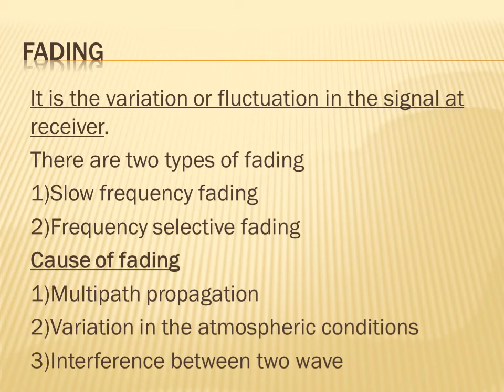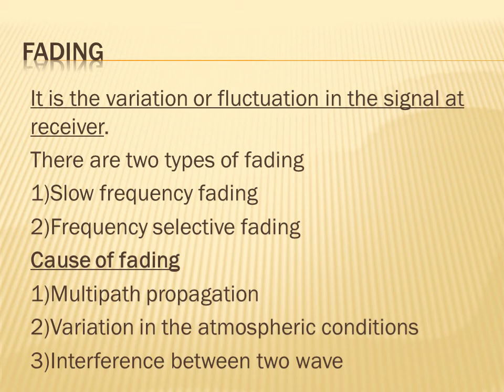When two waves interfere with each other, there is fluctuation and variation. When the transmitter uses multiple paths to reach the destination, the variation and fluctuation also takes place. And when the atmospheric conditions change, fading also takes place.